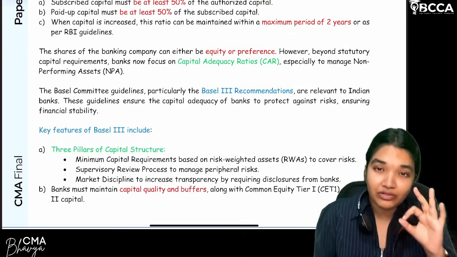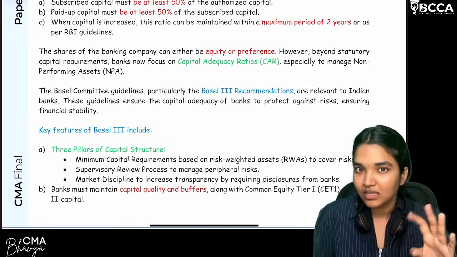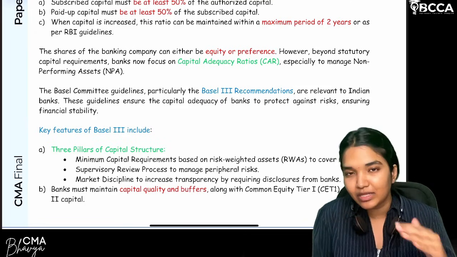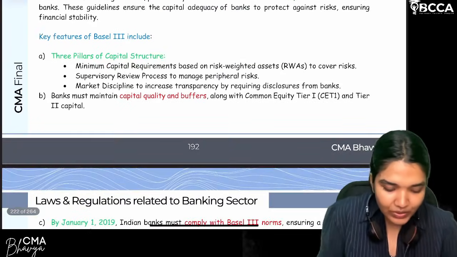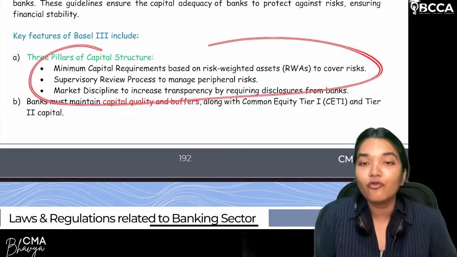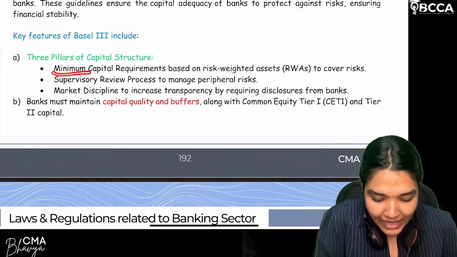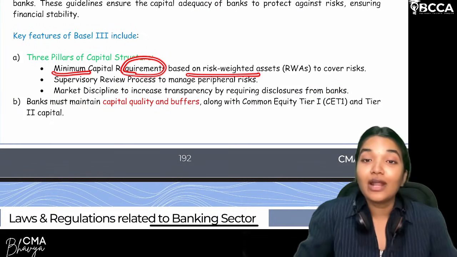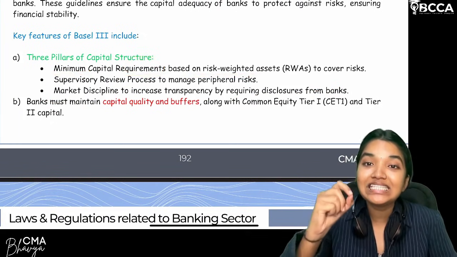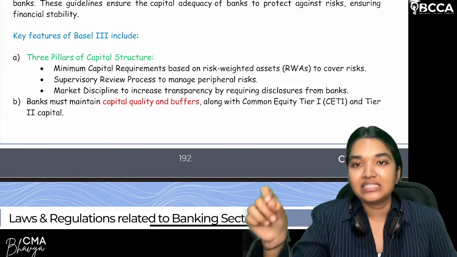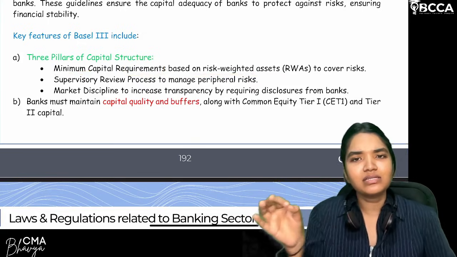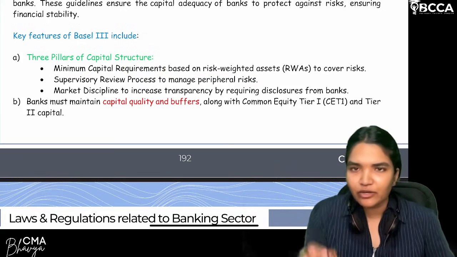So let's see what are the three major pillars which are actually prescribed in the Basel III recommendations. So let's look into the three major pillars. First and the foremost thing, you maintain enough capital. So minimum capital requirement based on, now comes a new terminology, risk weighted assets. What do you mean by risk weighted assets? Listen carefully, I'll explain it very quickly.